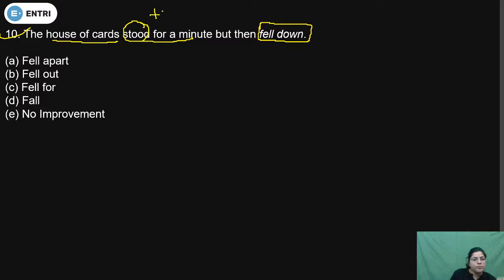So this is a case of positive but then fell down. This is a case of negative. So in that case, after fell down will be used or not? Down will be used or not? C. Just comment fast, students. Which one will be the correct answer option?